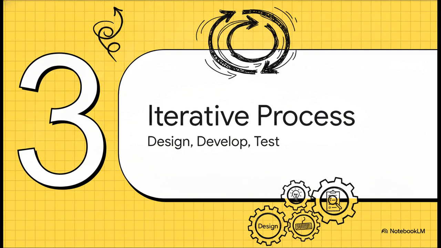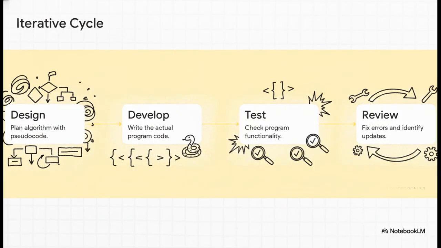Which leads us to our next step in section 3, design, develop, test, and review. Knowing how to write nested loops is awesome, but to become a real coding pro, you need to build your programs the smart way. That means following a 4-step iterative cycle. First, you design your algorithm. Second, you develop the actual code. Third, you rigorously test its functionality. And fourth, you review everything to fix those inevitable errors and upgrade your code for the next round.